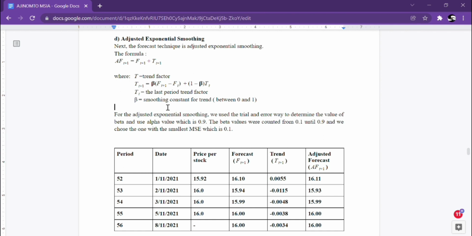For the adjusted exponential smoothing, we use the trial and error way to determine the value of beta and use the alpha value, which is 0.9. From the accuracy measures we made, we choose the MSE. For the beta value, we choose 0.1 because it has the smallest MSE compared to other values.